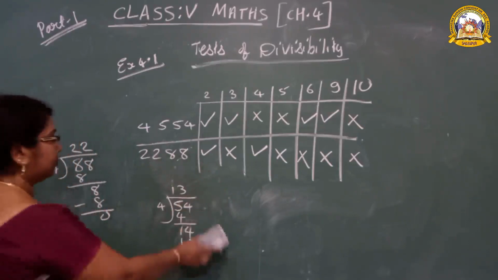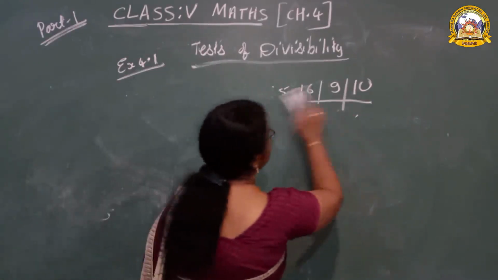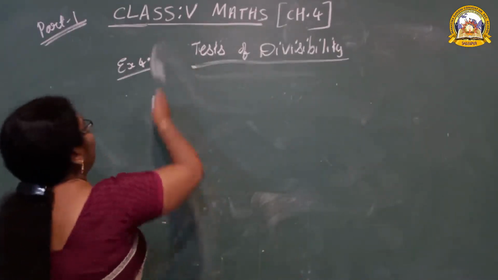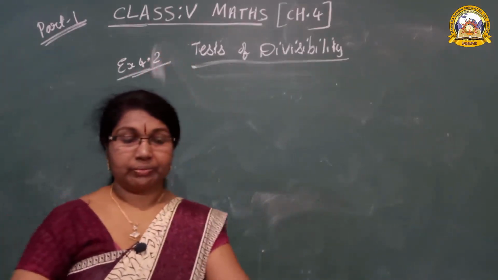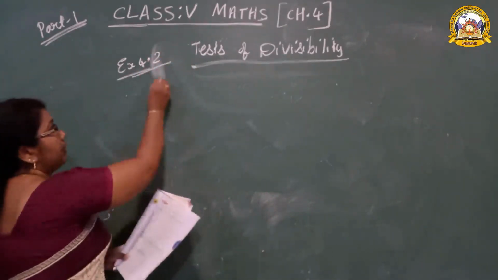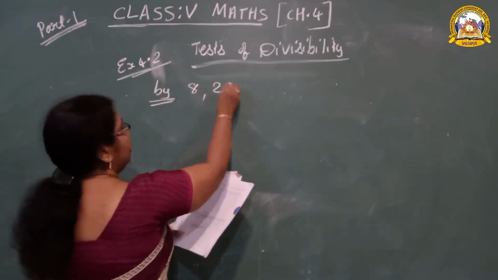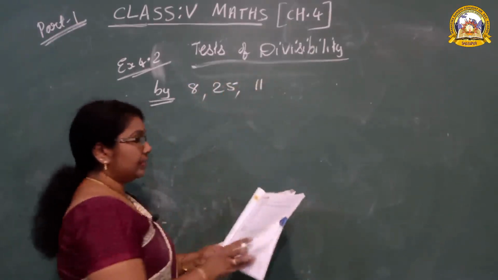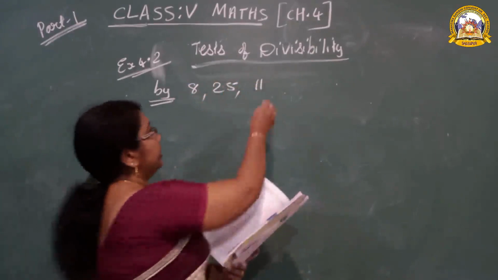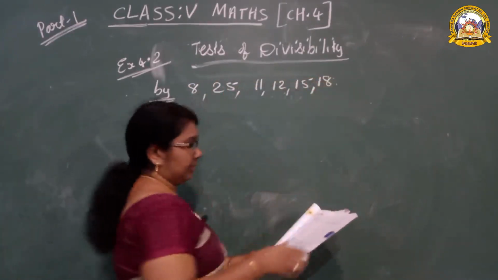Easy now? Okay. Now we are going to do some more divisibility rules in exercise 4.2. We are going to study divisibility by 8, 25, 11, then 12, 15 and 18.